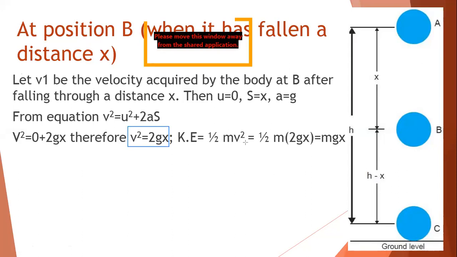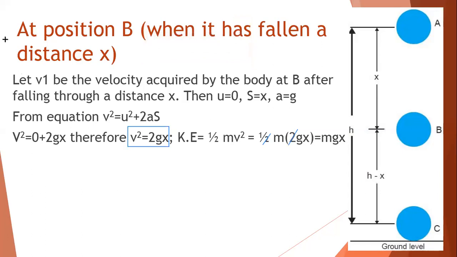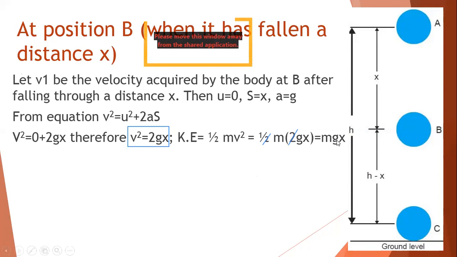Now you will find that this 2 and this 2 get cancelled. So we are left with mgx. So how much is the kinetic energy at the point B? The kinetic energy at the point B is mgx.